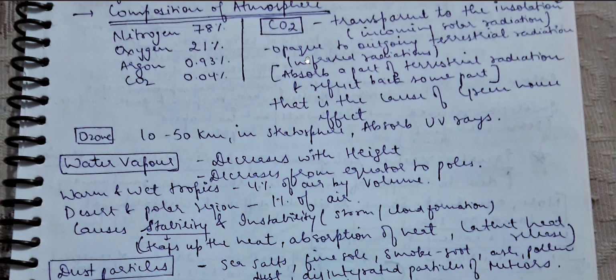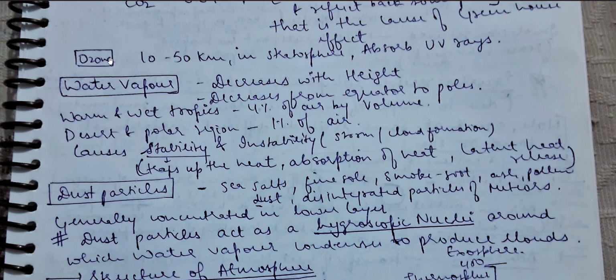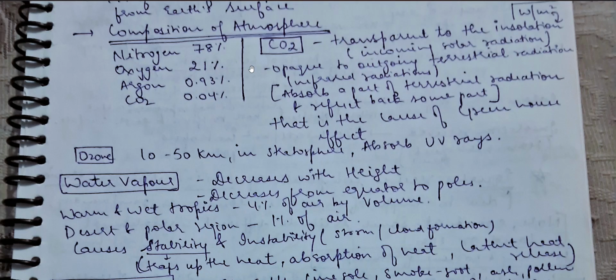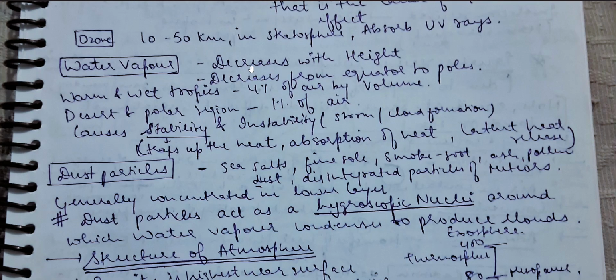Then we have the second point that is provided, that of the ozone layer. Again I'm reminding you that we are talking about the composition of the atmosphere. The first topic under composition of the atmosphere we did was carbon dioxide. The second is ozone. It's a small point mentioned in NCERT that it is there within 10 to 15 kilometers of range. In this range, the sphere is the stratosphere, which we will study in the structure of atmosphere. And it is important because it absorbs the UV rays, that is the ultraviolet rays coming from the sun.